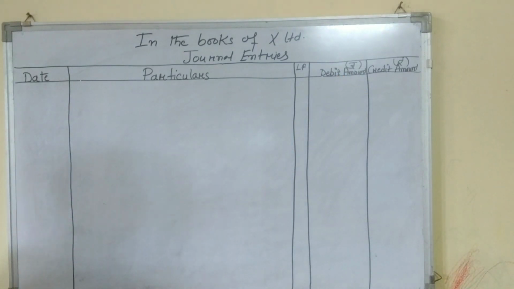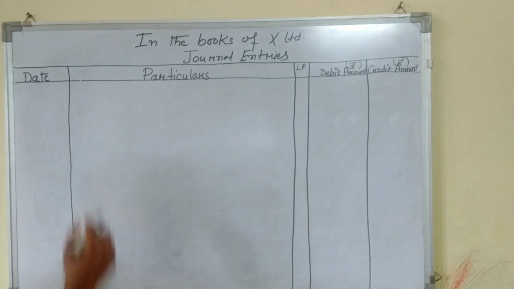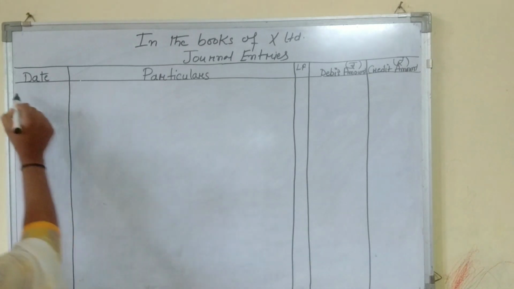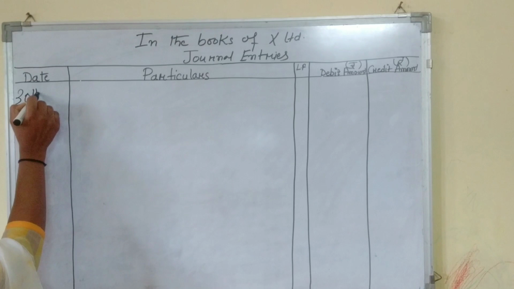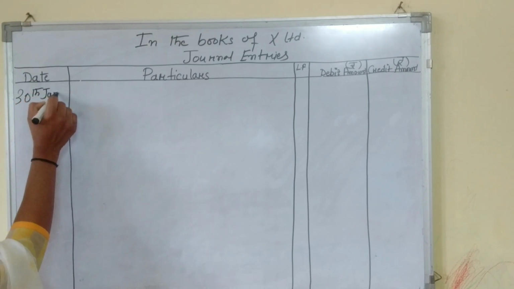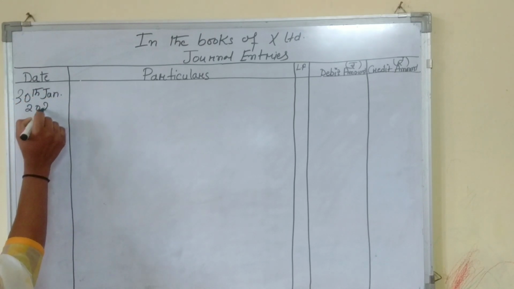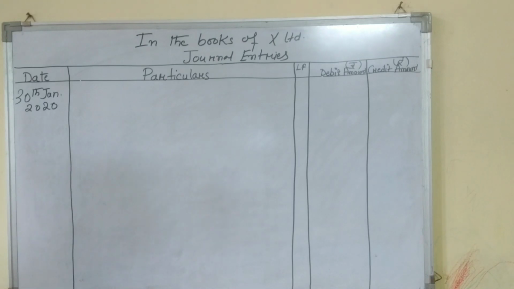Now first we have received the amount. Write first of all the date. What is the date in our question? 30th January 2020. On this date the public has subscribed for the shares.